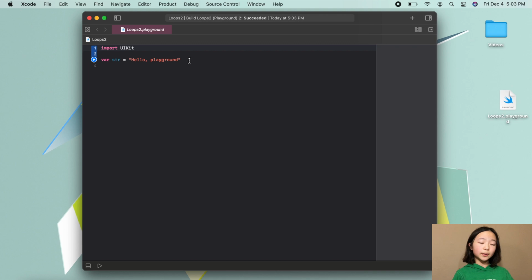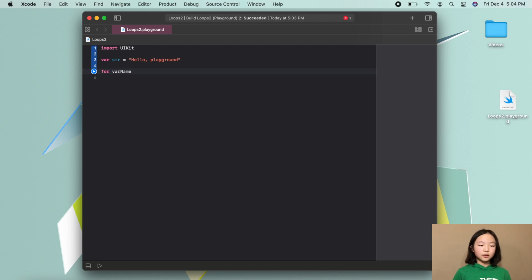So I'm simply going to go into a new line, and then first type in the for keyword. Follow that for keyword by a variable name, var name. I'll choose var name, but you can choose whatever variable name you like.